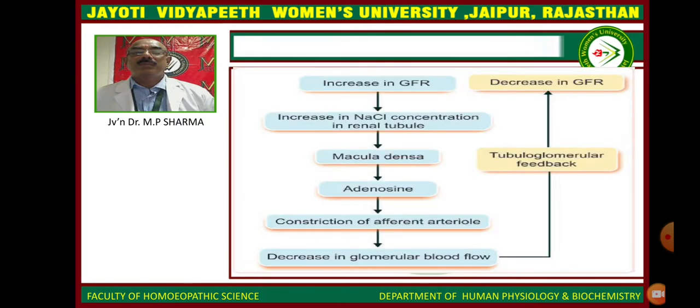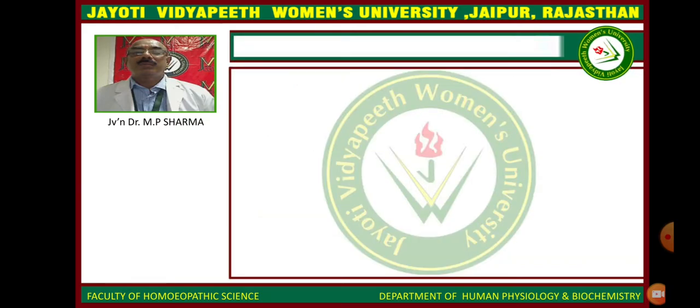Now see, this is the flow chart by which we can understand the increase in GFR and how the decrease in GFR takes place. So there is a decrease in the glomerular blood flow, constriction of the afferent arterioles by adenosine from the macula densa, and an increase of sodium chloride concentration in the tubules. So that is why there is an increase of the glomerular